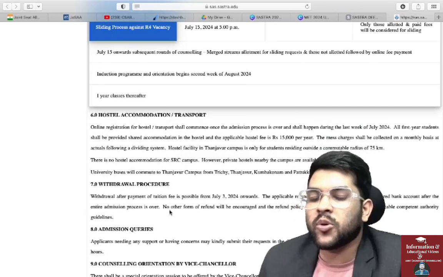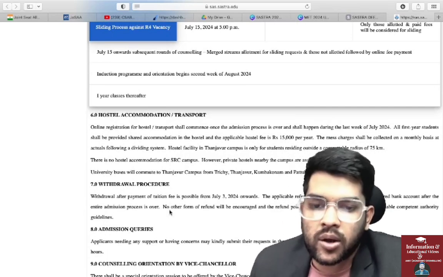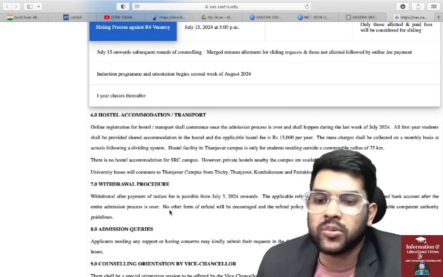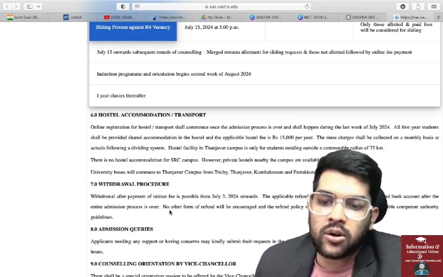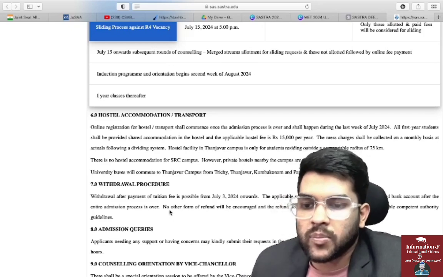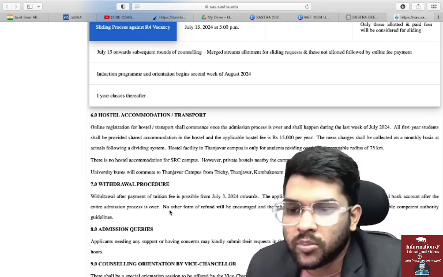And hostel accommodation and transport: if your house is within 75 kilometers of the college, then you will not get the hostel. If you are from beyond 75 kilometers, then you will get the hostel, and 50,000 per year is the hostel fee you have to pay.